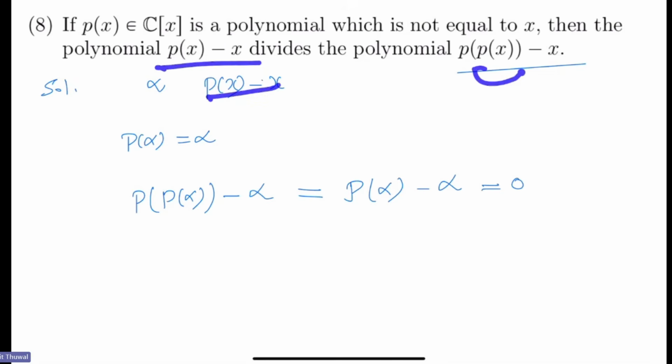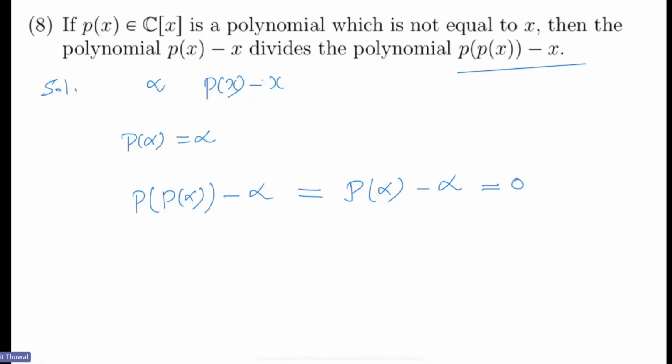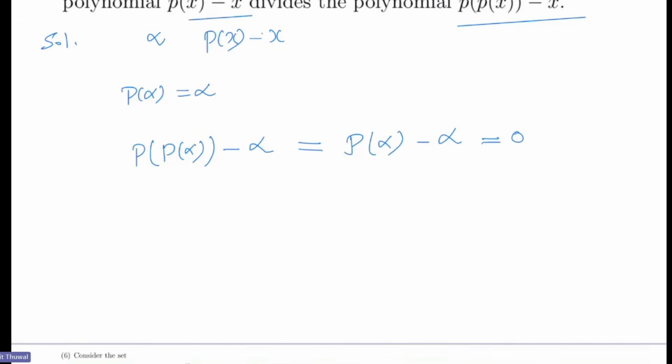But the multiplicity matters, because (x minus alpha) squared cannot divide (x minus alpha), since the multiplicity is greater. So we also have to verify that the multiplicities are the same. Suppose that it has multiplicity 2, for example. I will leave the other calculations for you. If it has multiplicity 2, then the derivative will also vanish, right? Its derivative is p'(x) minus 1. So it means p'(alpha) is equal to 1 in that case.